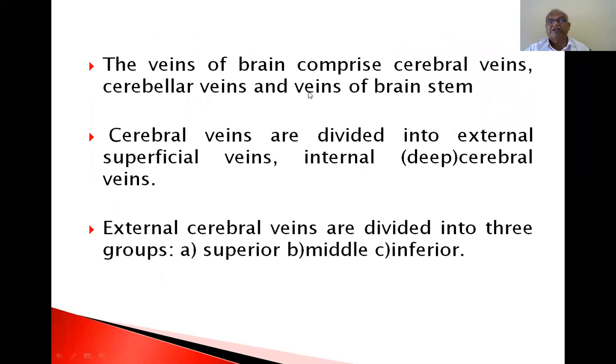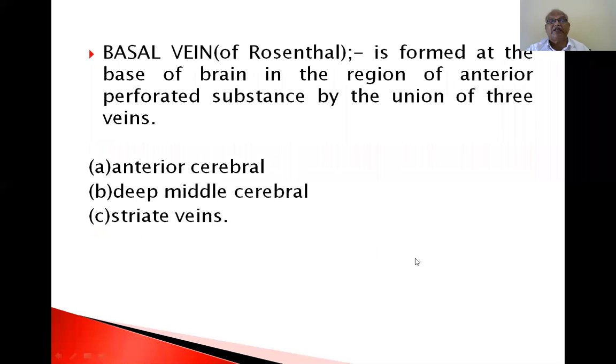The veins of the brain comprise cerebral veins, cerebellar veins, and veins of the brainstem. Cerebral veins are divided into external superficial veins and internal deep cerebral veins. External cerebral veins are divided into three groups: superior, middle, and inferior.